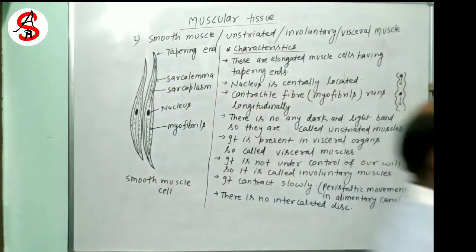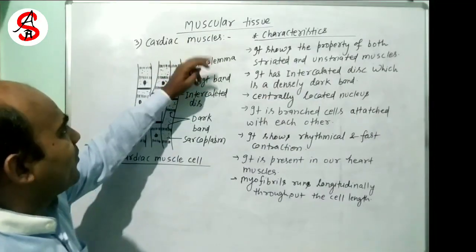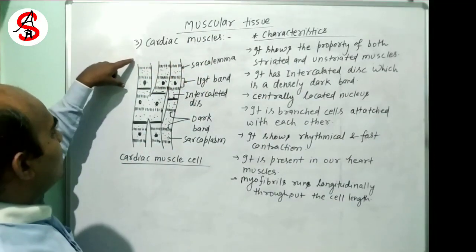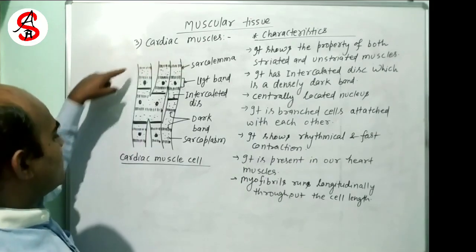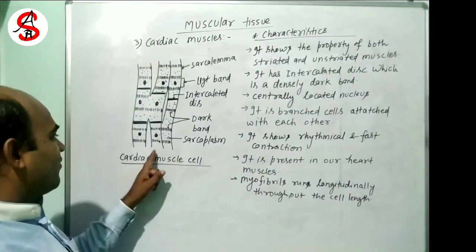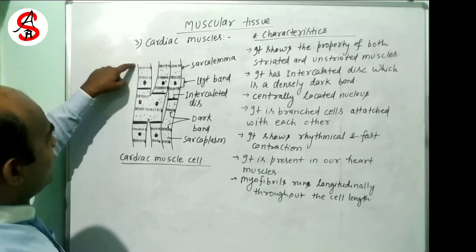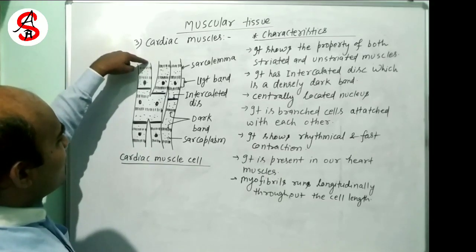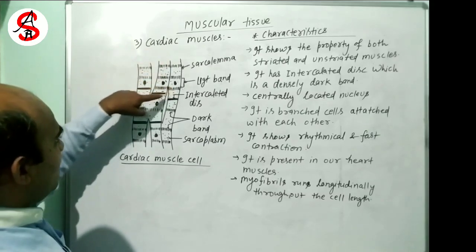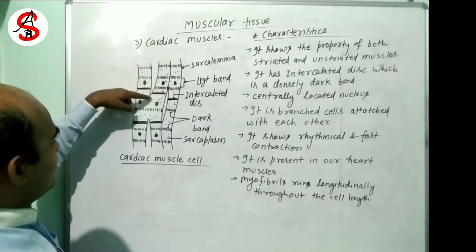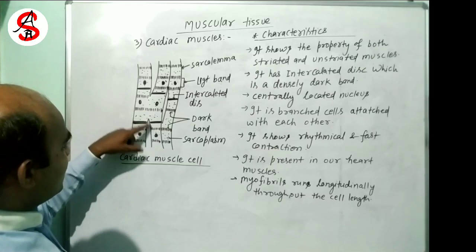Okay, cardiac muscles. The third one is cardiac muscles. See here the figure of a cardiac muscle cell. Here you will see that the muscle cells are attached with each other, and there is branching of the cells.